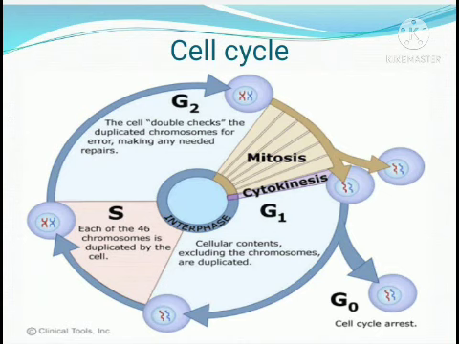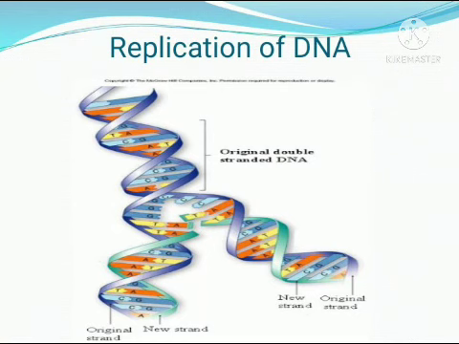We understood regarding the cellular activities or the cell cycle. Now we will move on in detail regarding the S phase. Look at the picture, and you might have seen it even in your video. The whole DNA is replicating and forming another two new DNAs. So one DNA is getting replicated or duplicated, and two identical DNAs are getting formed.